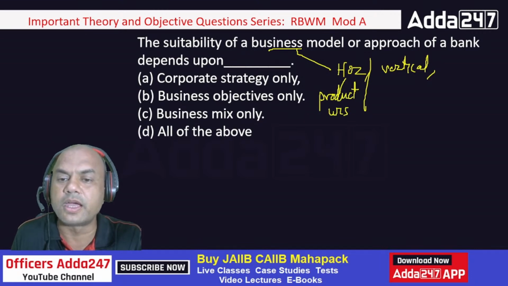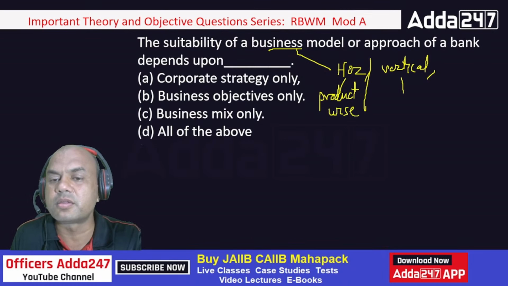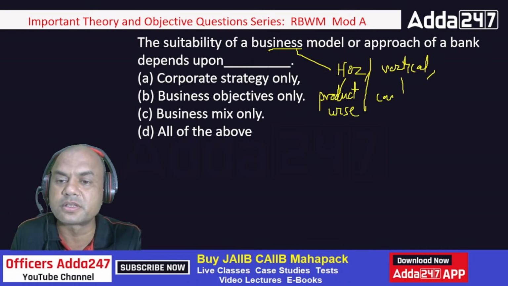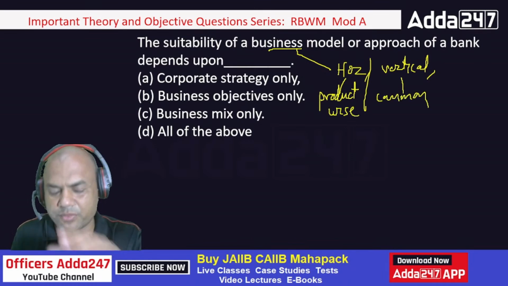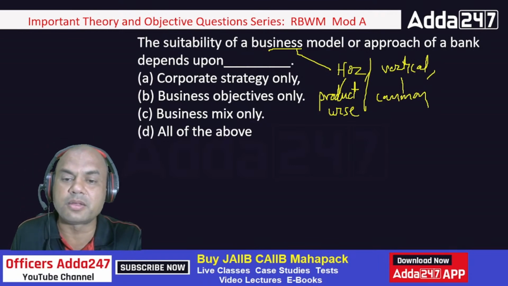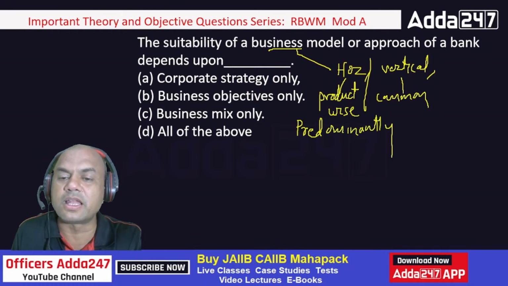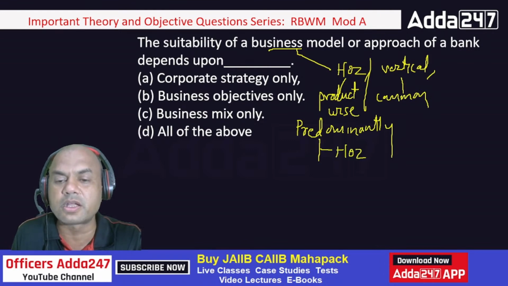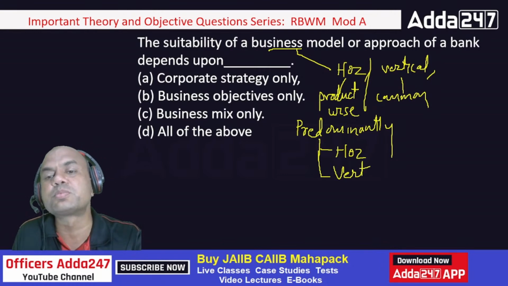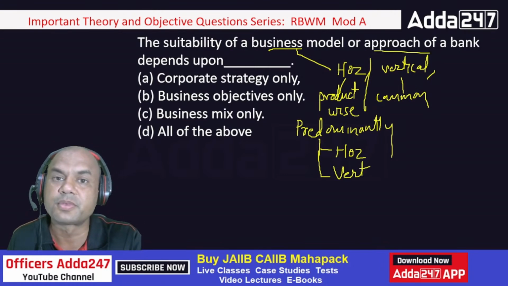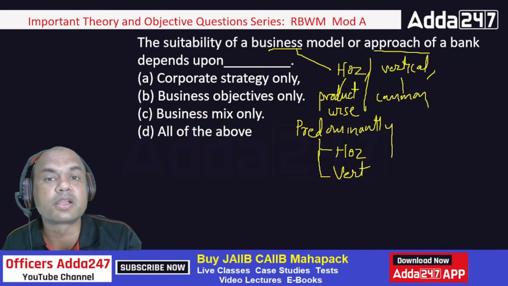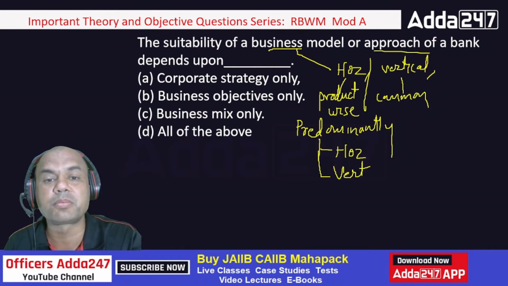And second is vertical, where there is a common database. The remaining are there, as I told you. There can be predominantly, they call it predominantly. Then I'm having horizontal, predominantly horizontal, or predominantly vertical. These are the four models. And approach means what? Just now we saw that approach, SBU approach, or the integrated approach, or department approach.